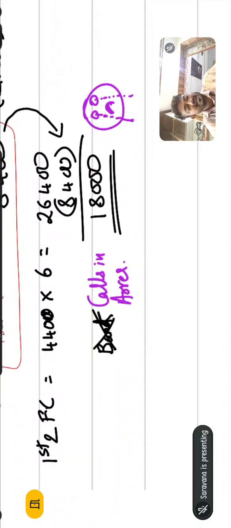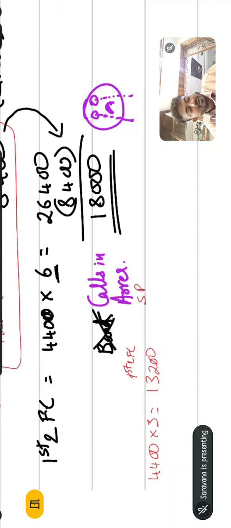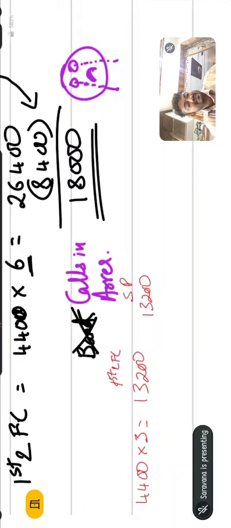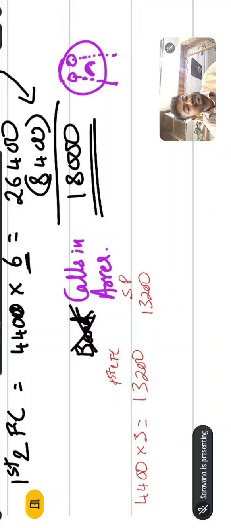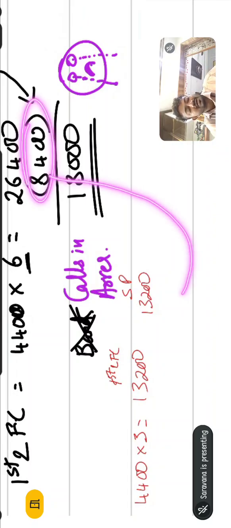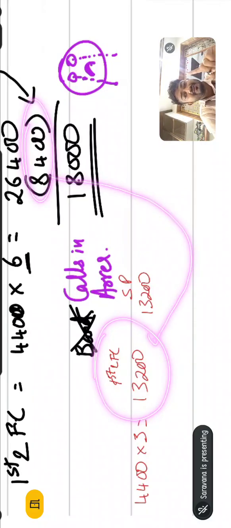Totally he has to pay 6 rupees, of which 3 rupees belongs to security premium and 3 rupees belongs to the first and final call. So what is 4,400 into 3? 13,200. So 13,200 for the first and final call, and 13,200 for security premium, in which he has an excess amount of 8,400.